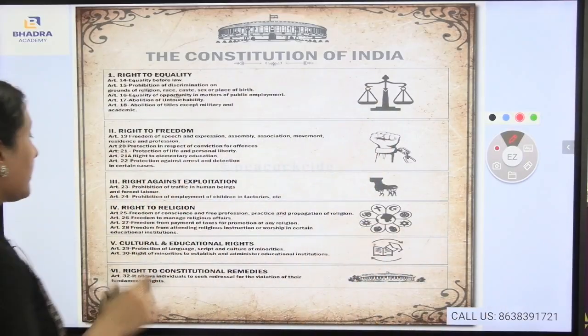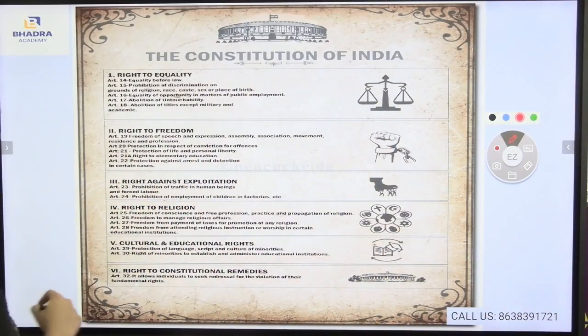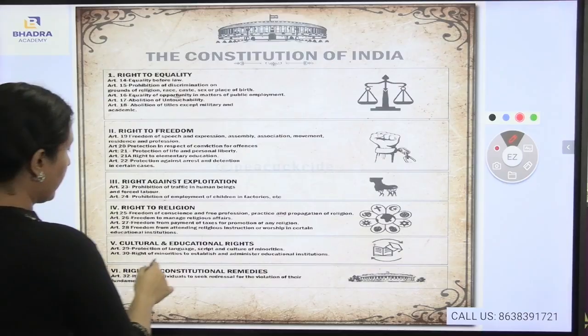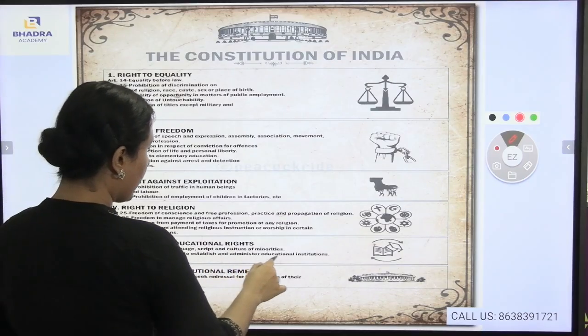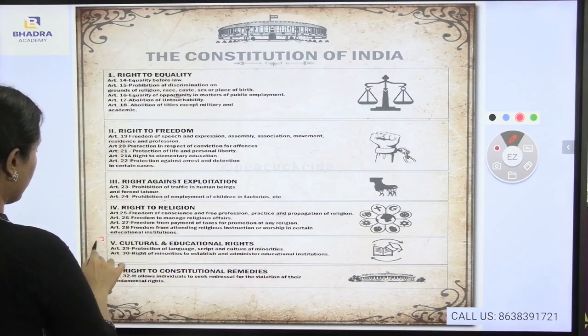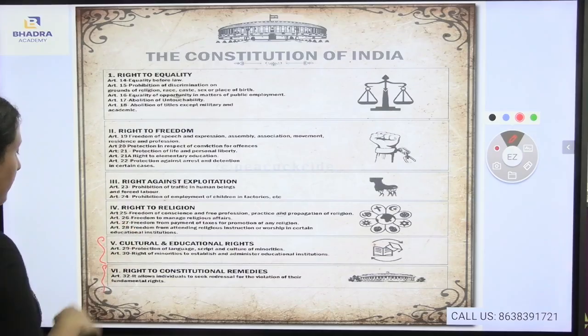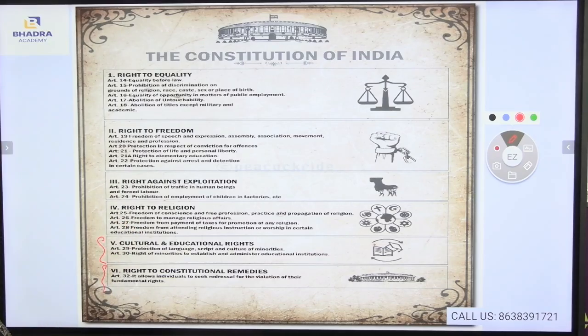Now, here come cultural and educational rights. Article 29, protection of language, script and culture of minorities. Article 30, right of minorities to establish and administer educational institutions. These are under Part 5, Article 29 and Article 30. And here, part 6, the right to constitutional remedies. Article 32 allows individuals to seek redressal for the violation of their fundamental rights.